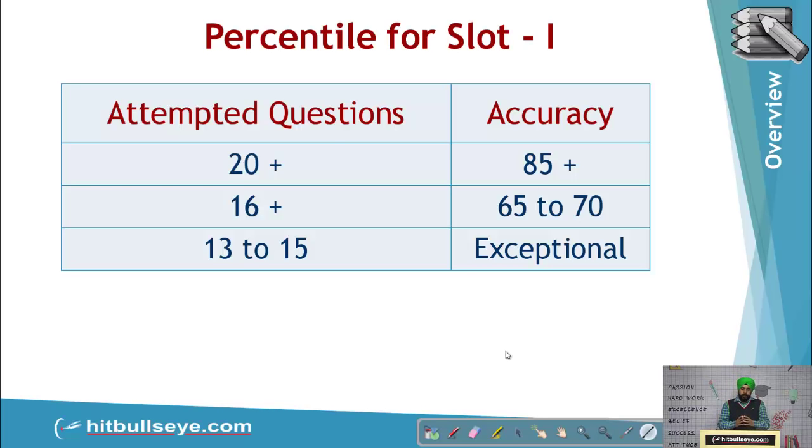Moving on, the students who attempted 16 plus questions with average accuracy of 65 to 70% are expected to clear the cutoff for IIMs and other premier institutions. But the students with 13 to 15 attempts and having exceptional accuracy could create a borderline case. That is, they may be able to clear the cutoff or they may not be. It is the typical borderline case.